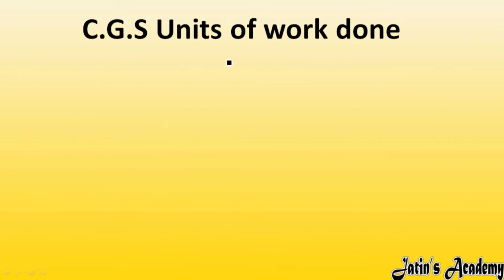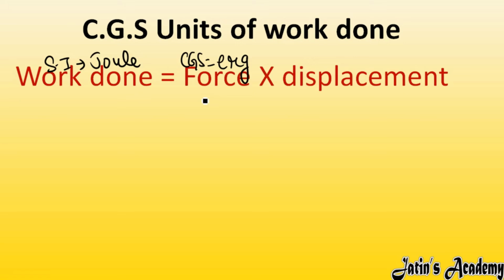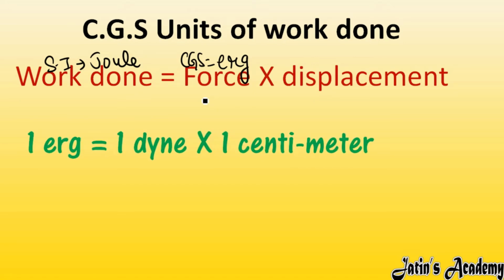Next we have the CGS unit of work done. The CGS unit of work done is erg. The SI unit is joule and the CGS unit of work done is erg. As we can see in the formula, work done is equal to force multiplied by distance. The CGS unit of force is dyne and the CGS unit of displacement is centimeter.